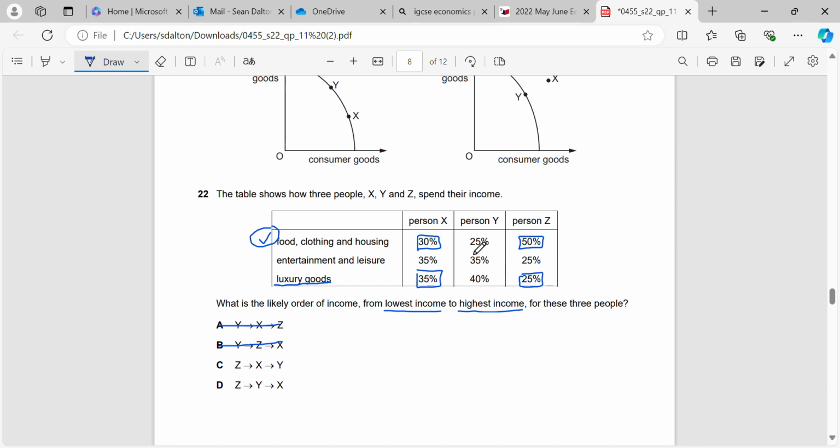But person Y is only spending 25% on food and clothing or necessities and 40% on luxury. So that tells us that person Y, in this case, is going to be the richest or the highest income. They spend the least amount on necessities. So ZXY will be ranking them from lowest to highest.